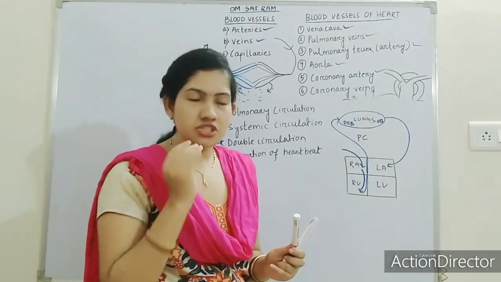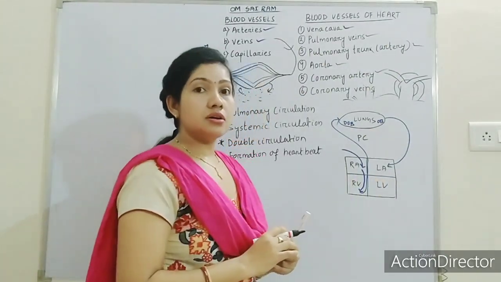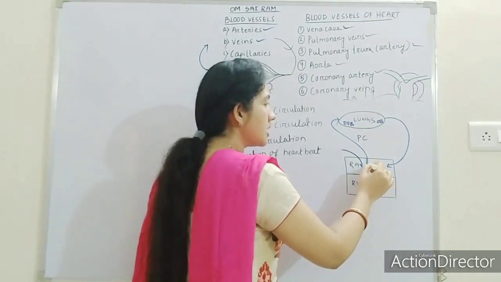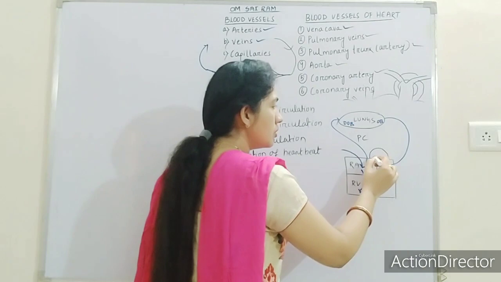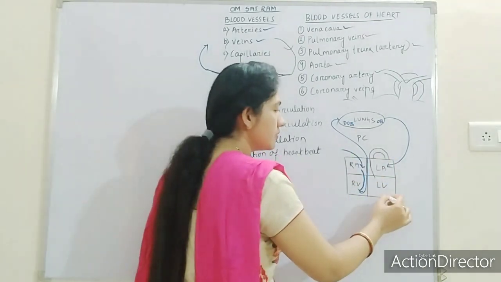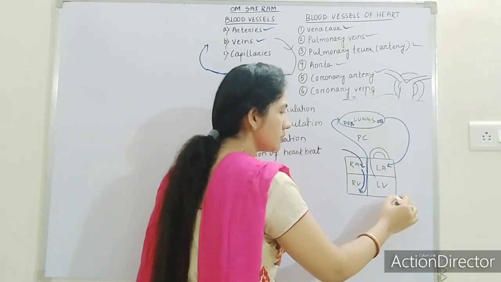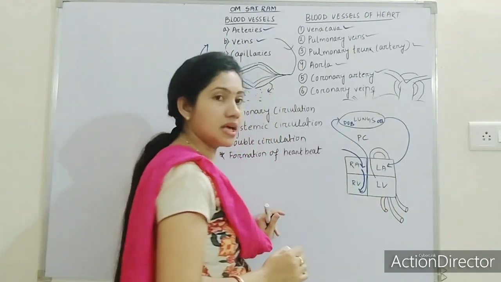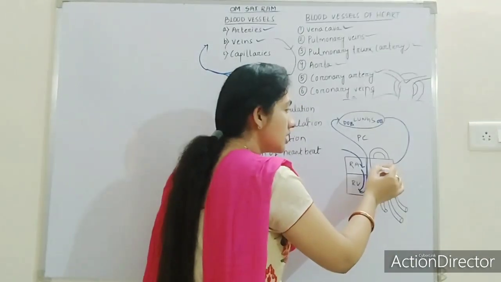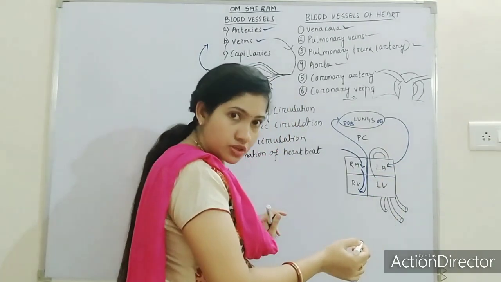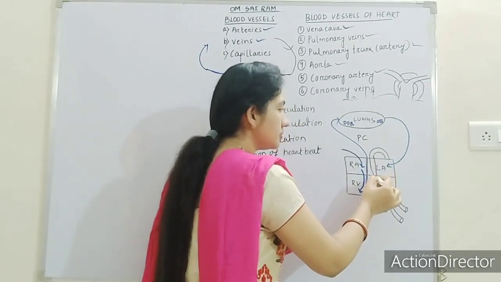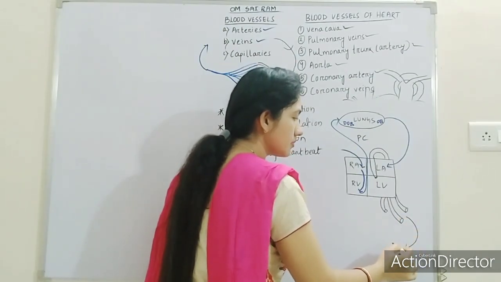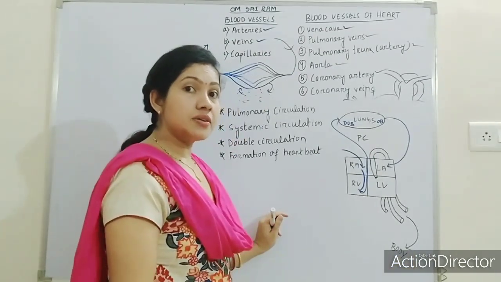Then what is systemic circulation? After receiving the oxygenated blood, the left ventricle will release the oxygenated blood out of the heart through the aorta, isn't it? The aorta releases it out of the heart by forming small branches, the small arteries or branches of the aorta, and the oxygenated blood moves to the different parts of the body.